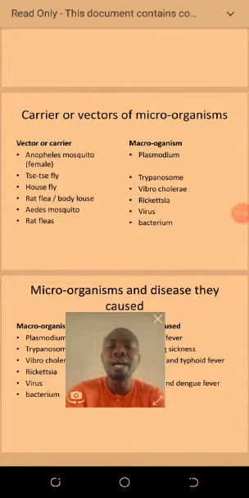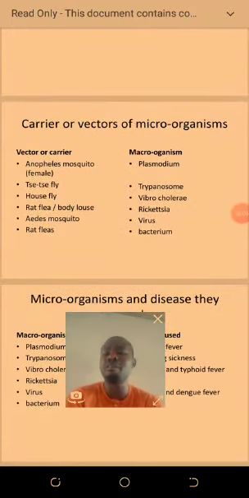The second vector is the tsetse fly, and the microorganism living inside it is the trypanosome. The next one is the housefly, and the microorganism living inside it is Vibrio cholerae. Then the rat flea or body louse, which carries Rickettsia. Then the Aedes mosquito, and the microorganism inside the Aedes is a virus. And we have rat fleas, which have bacteria inside them.